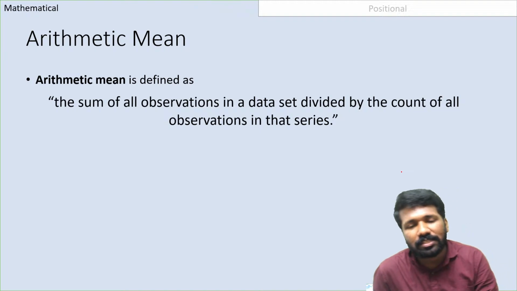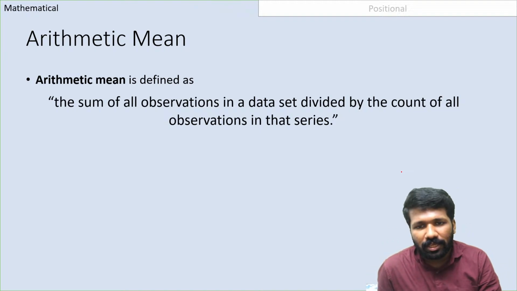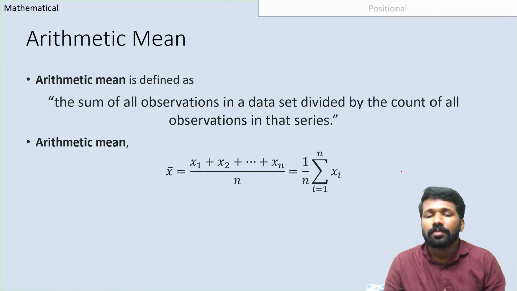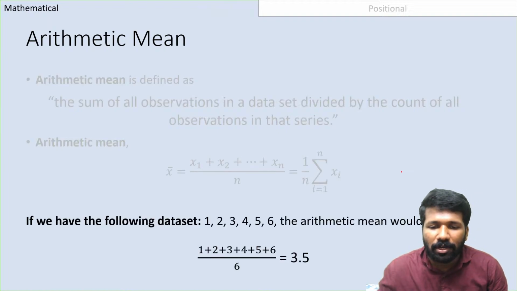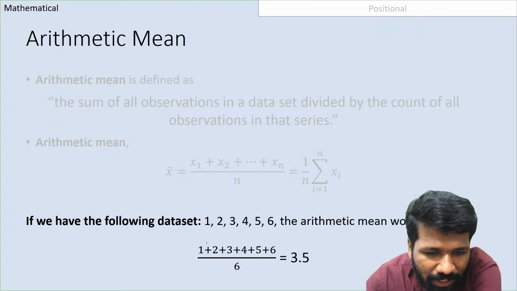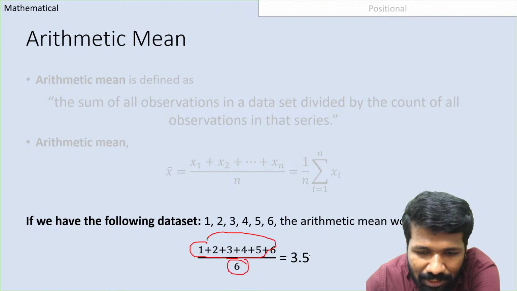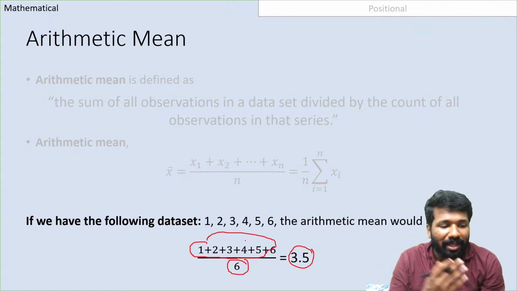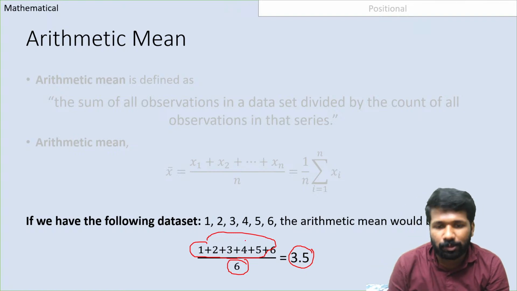It is defined as the sum of all observations in a data set divided by the count of all observations. For example, we will take a simple example, 1, 2, 3, 4, 5, 6. If you want to find the arithmetic mean, all of you know this, I guess. 1 plus 2 plus 3 plus 4 plus 5 plus 6 divided by 6. That is 3.5. So 3.5 is the central value, central value mathematically by calculating this way.